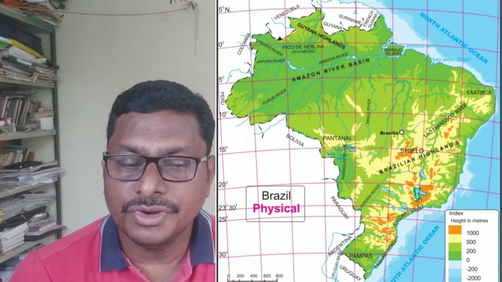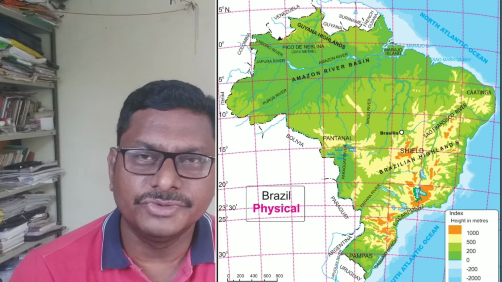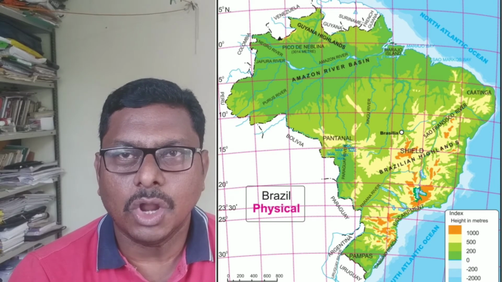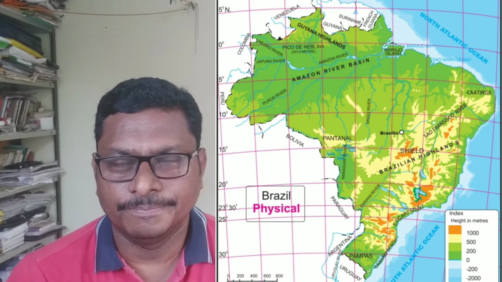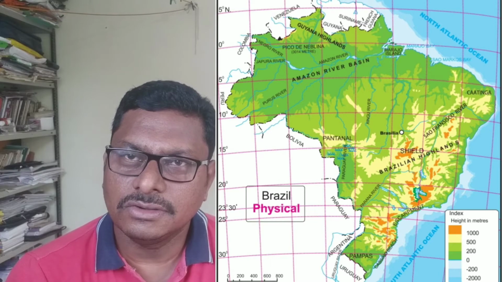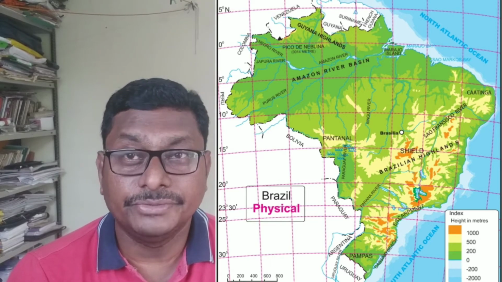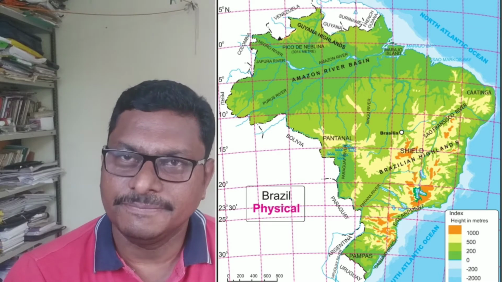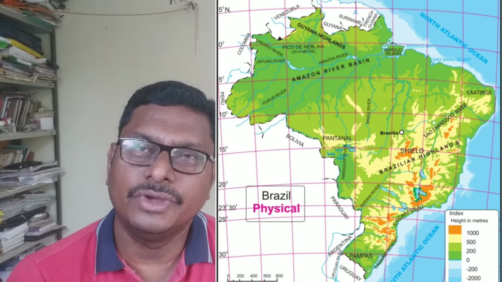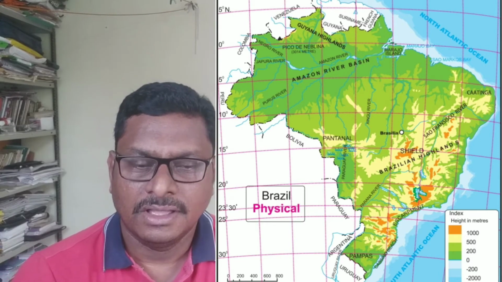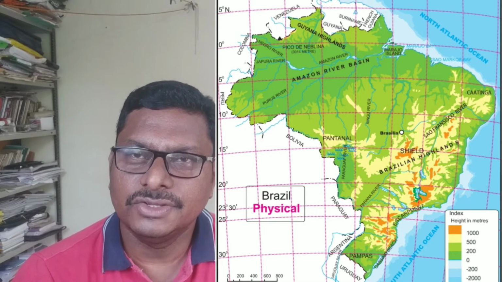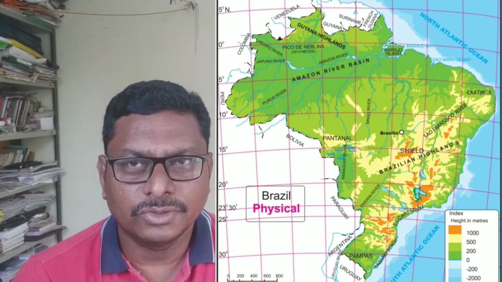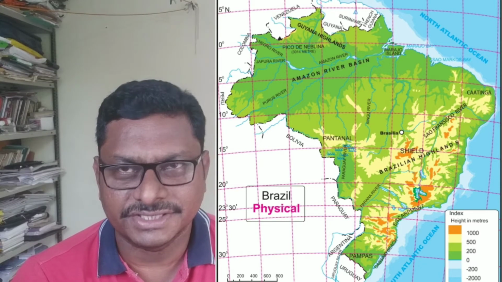But one most important thing we realize is that there are no big or long mountains in Brazil, and there is no large plain region either. Most of the area is highlands, plateau and small hills. Even though Brazil has a huge coastline, the coastal plains are very restricted.